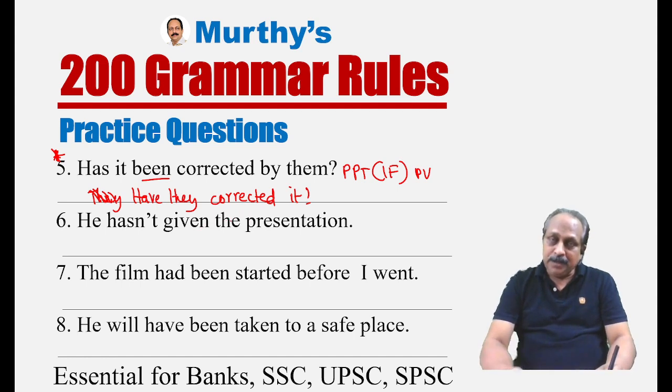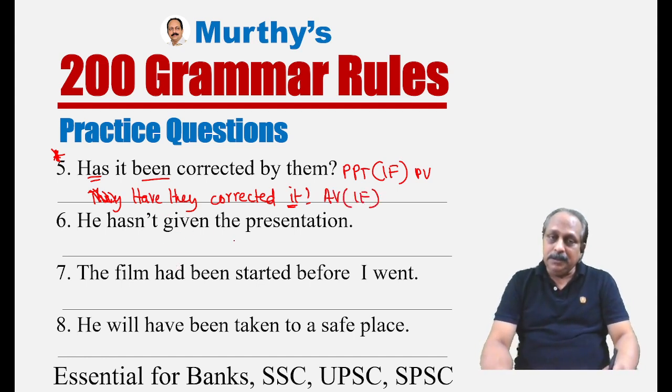Active voice, present perfect, affirmative. Have they corrected it? Present perfect, interrogative form, active voice. And how does it change to passive voice? Has it been? Because here it, we have to use a singular verb. Has it been corrected by them? Present perfect, interrogative form, passive voice. Have they corrected it? That is active voice. But which form? Interrogative form.